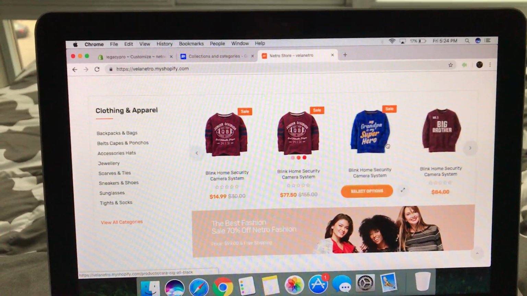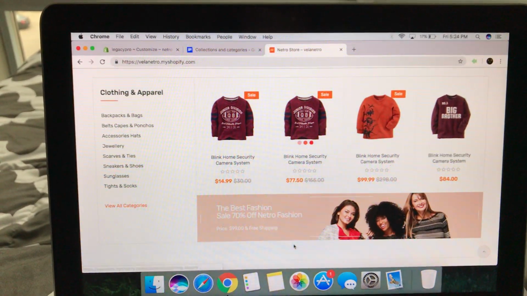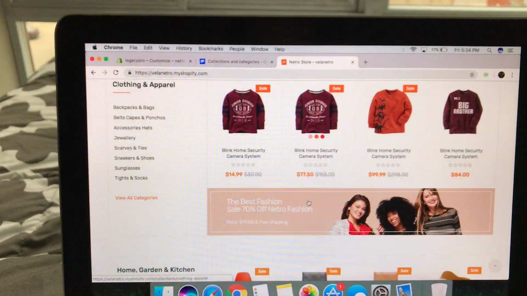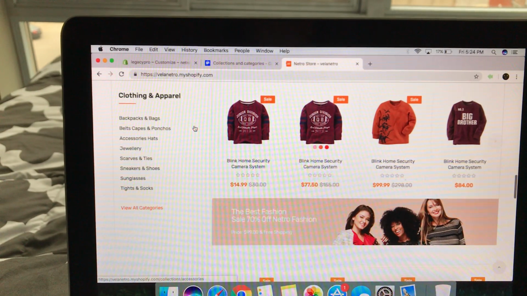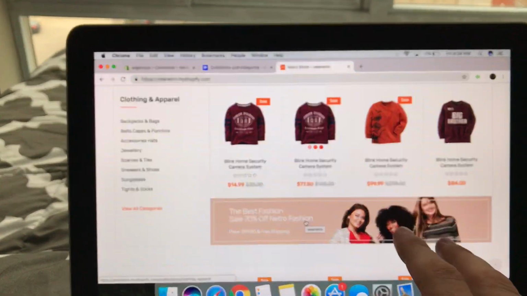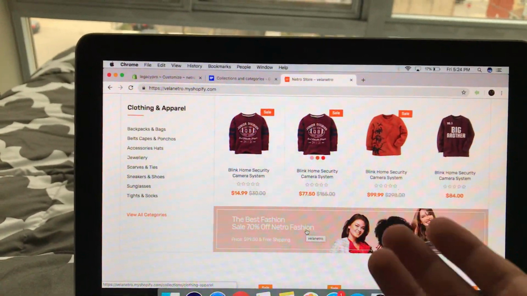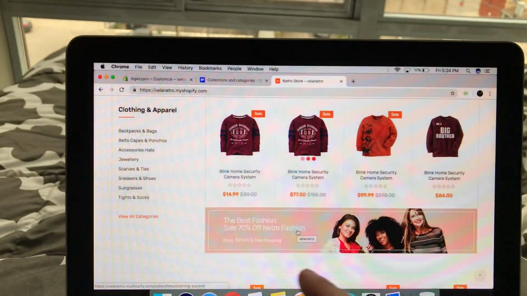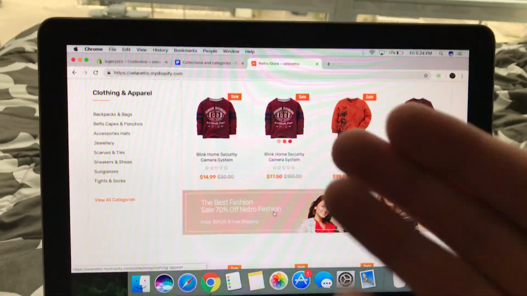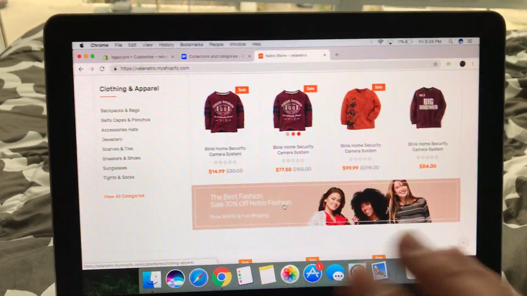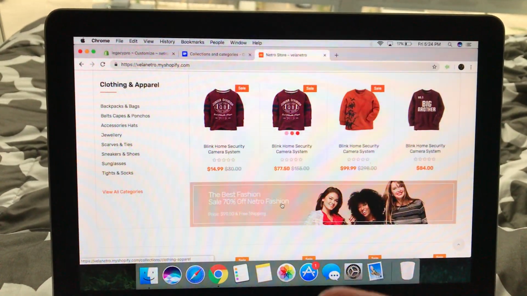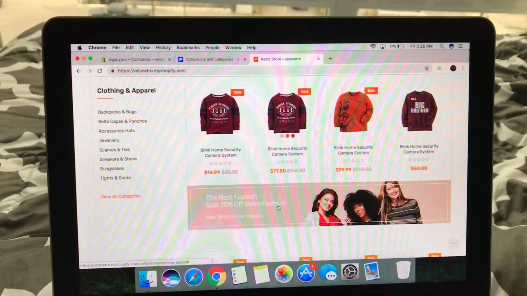And then under here, it's gonna have the picture, same thing as here, which is really good, right? So the picture is obviously related to the department that's here, which I do like the background color of the picture, which is really cool. And then some random people showing clothing about the department, and whatever title that you put in there, which is really cool. And obviously, if you want to put a discount or anything, like I said, 30% is going to be on everything. That's the sale that I'm going to be adding once the store is done and published, right?